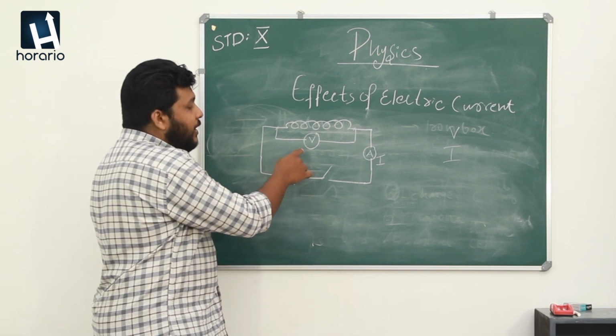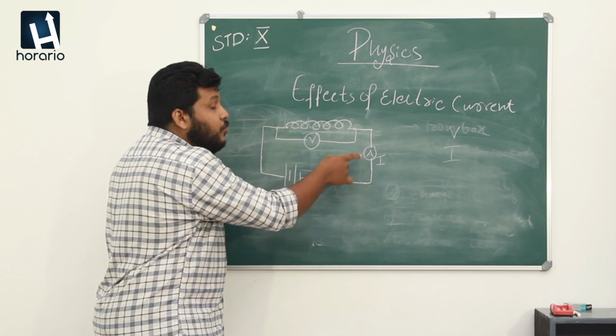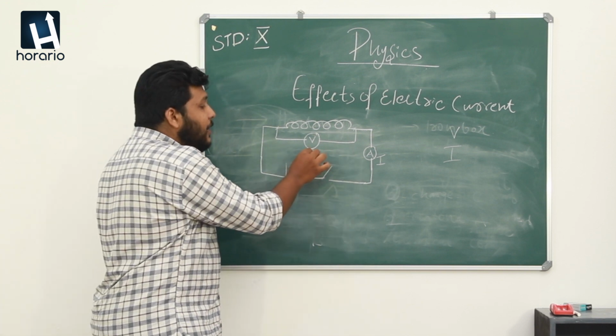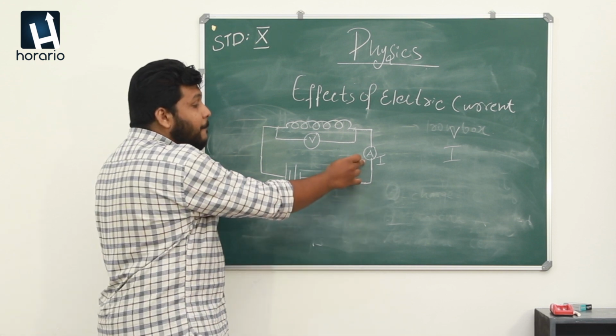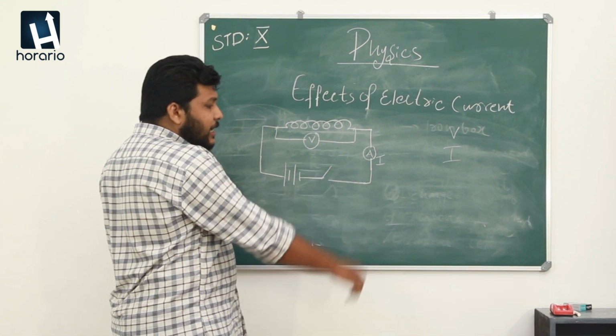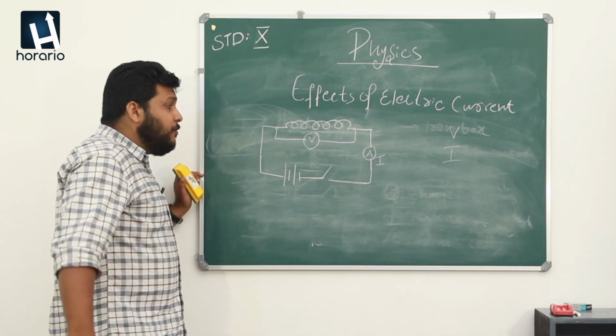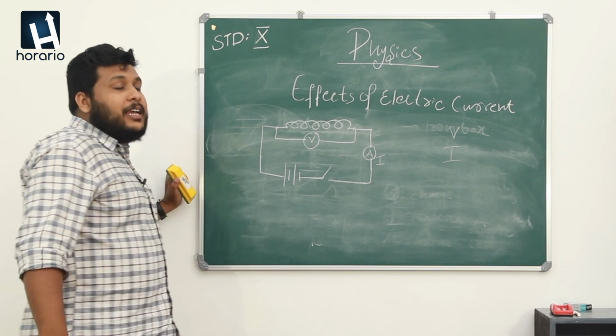But you want to take care that the two instruments are connected in different ways: the voltmeter is connected in parallel and the ammeter is connected in series. We can discuss that in detail in this chapter itself. So let's leave that aside and discuss our topic.